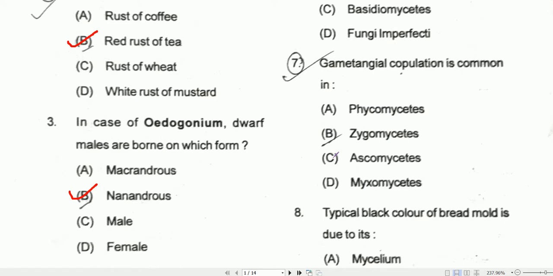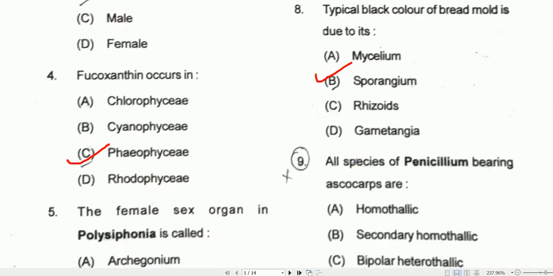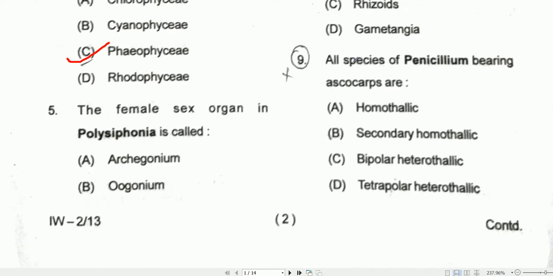Question number 7. Gametangial copulation is common in Zygomycetes. Question number 8. Typical black color of bread mold is due to its sporangium. Option B will be the correct one. Coming to question number 9. All species of Penicillium bearing ascocarp are homothallic. Option A will be the correct one.